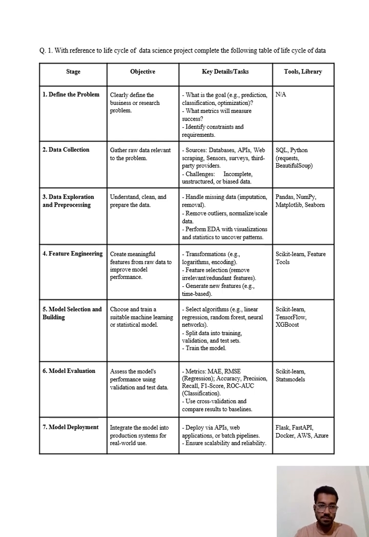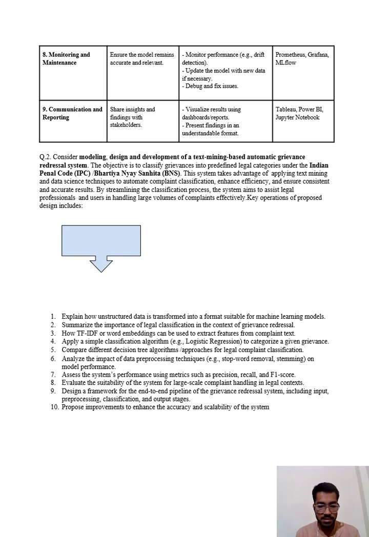So the next step is monitoring and maintenance. It ensures the model remains accurate and relevant. It is done by monitoring performance, example drift detection, then updating the model with new data if necessary, then debugging and fixing issues. Tools and libraries used: Prometheus, Grafana, and MLflow. Then the ninth point is communication and reporting. It shares insights and findings with stakeholders. That is done by visualizing results using dashboards, reports, and presenting findings in an understandable format. Then tools used are Tableau, Power BI, Jupyter Notebook.